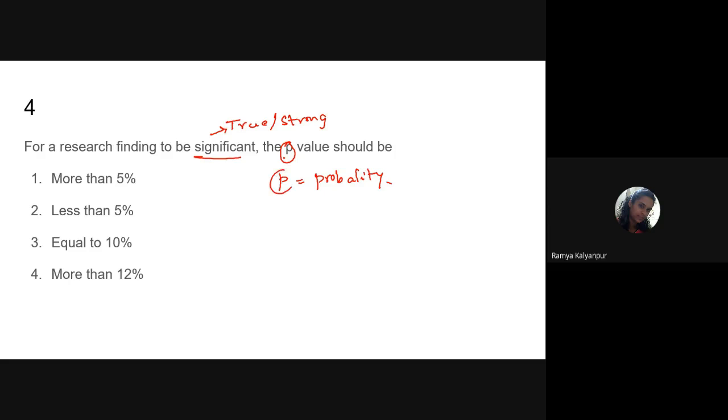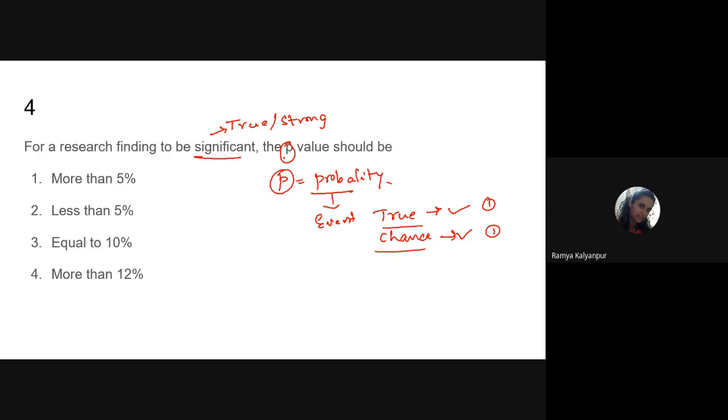So what does probability value mean? Whatever event occurs, whether it is happening truly or because of chance. For example, if we tick an MCQ, sometimes accidentally we may tick the right option, and then we get one additional point. Or sometimes we genuinely know the subject and are very sure this is the right answer. That time we tick, and then also we get one added mark.